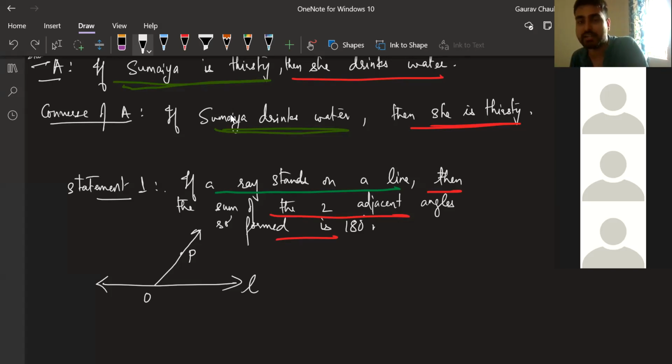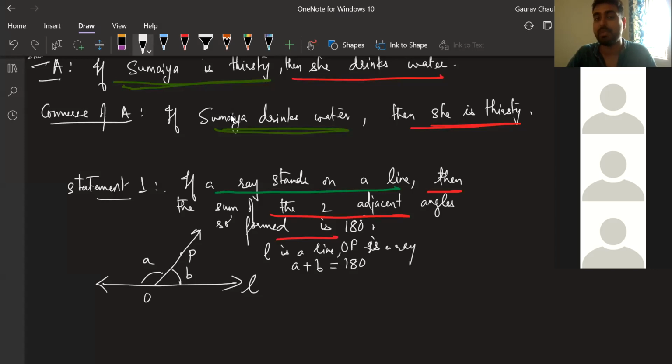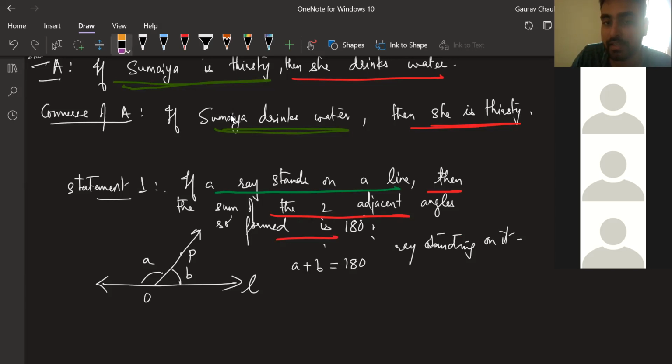Now what's the next part? From this we are concluding, the red part is the conclusion. Then the adjacent angles so formed, which adjacent angles? A and B so formed are supplementary. A plus B is equal to 180 degree. So first what you know is L is a line and OP is a ray standing on it. This part is given to you. From there we are going and telling, then the two angles which are formed are supplementary.